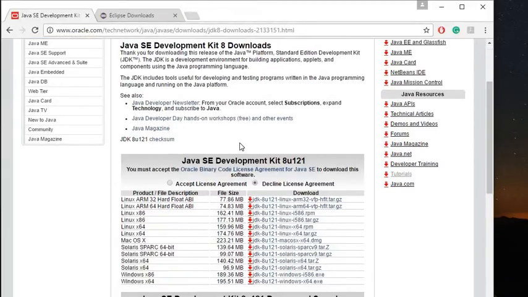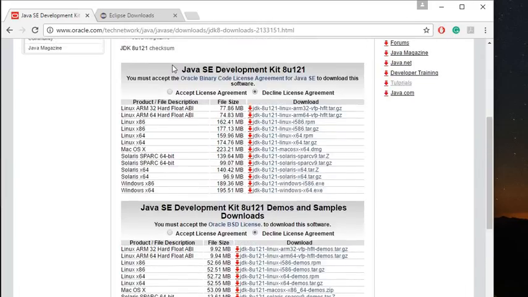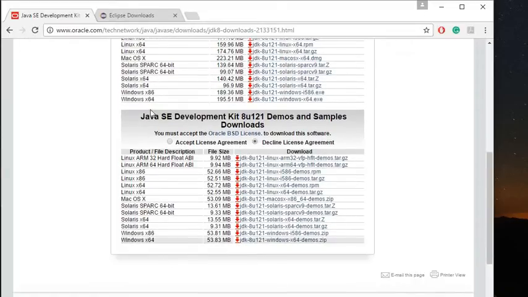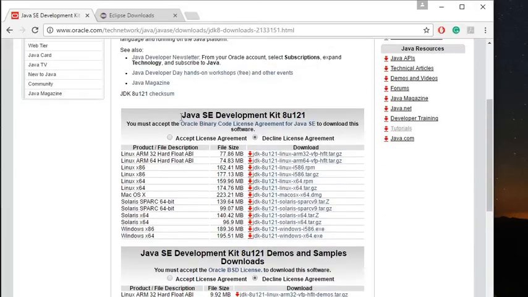On this page we have two boxes: the Java SE Development Kit and the Java SE Development Kit Demos and Samples. I don't really know the uses of the demos and samples, so I apologize if you want to know what they're about and I can't explain it. What we're going to look at is the Java SE Development Kit, and again, SE means Standard Edition.